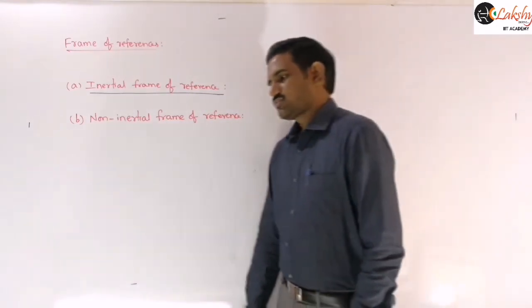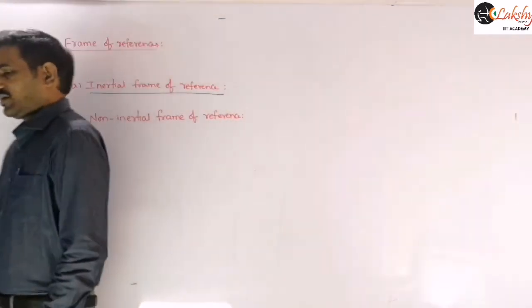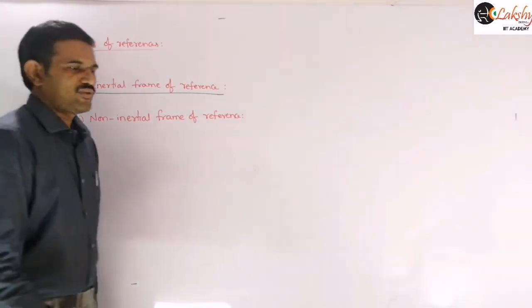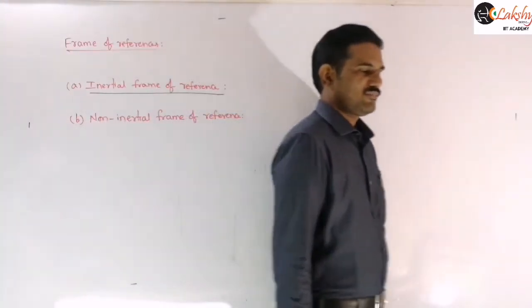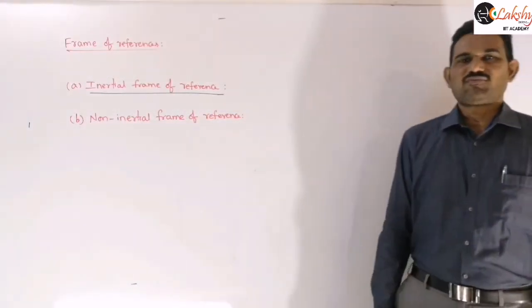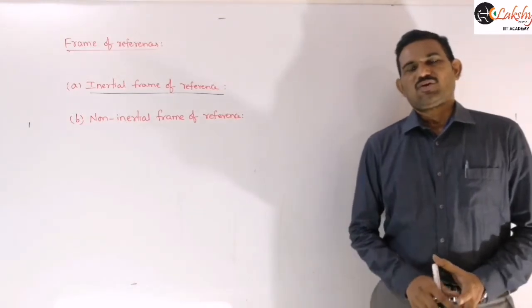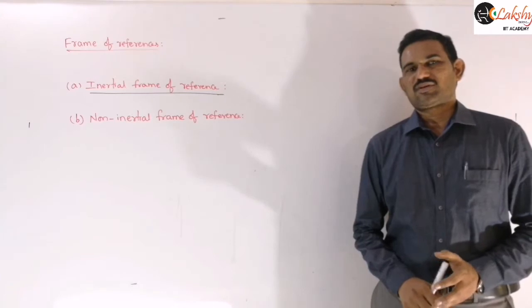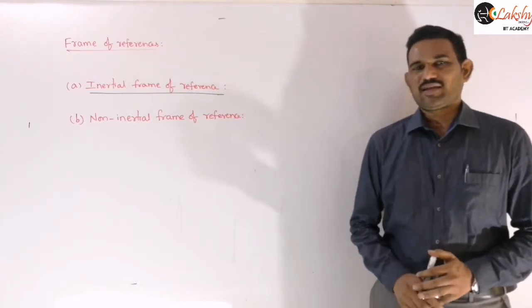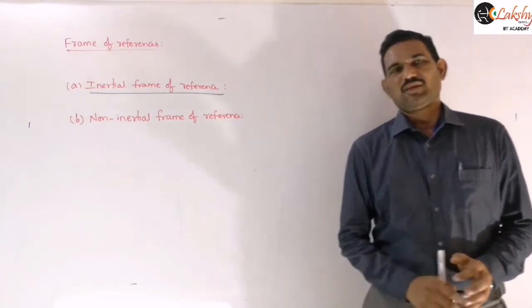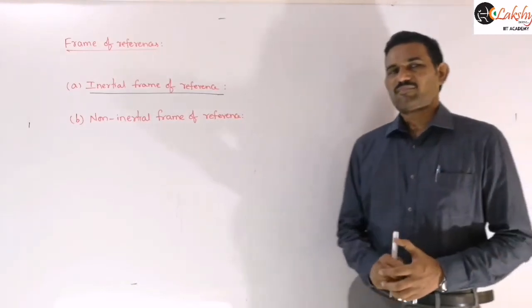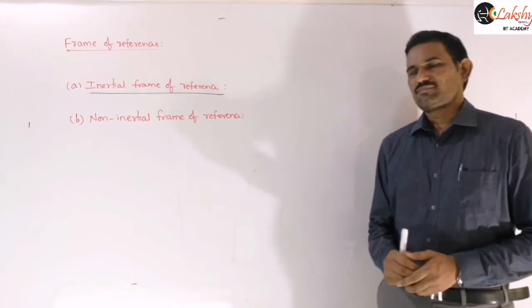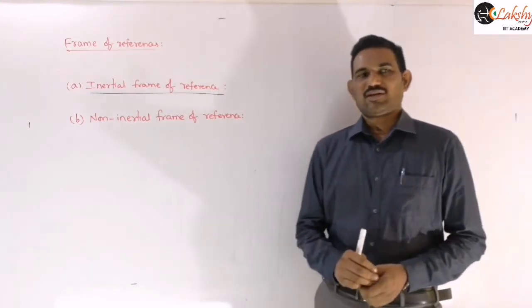The frame of reference which is at rest, or moving with uniform velocity with respect to another inertial frame, is also an inertial frame.